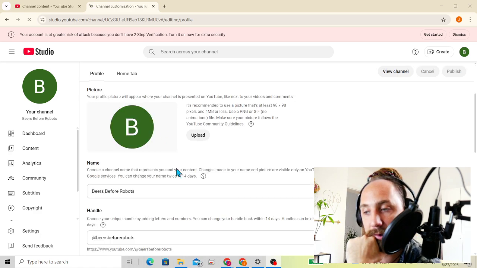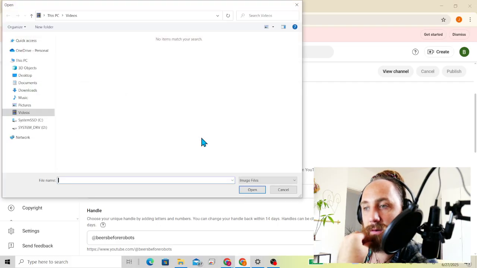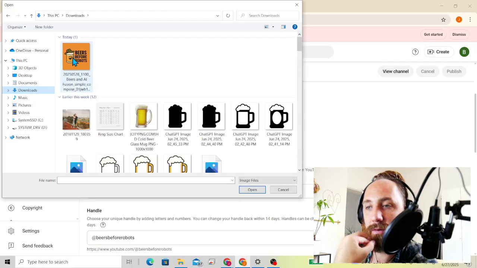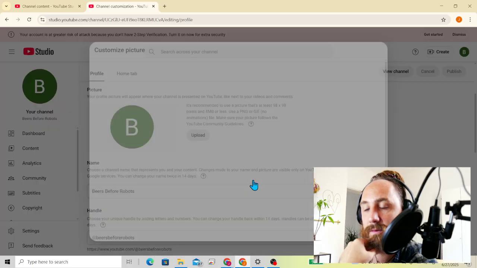And my computer is slow, but anyway, here we go. We can upload an image. And hopefully in our downloads, which we just had, we'll have Beers Before Robots. There you go, look at that.